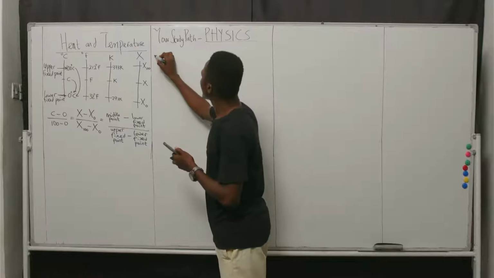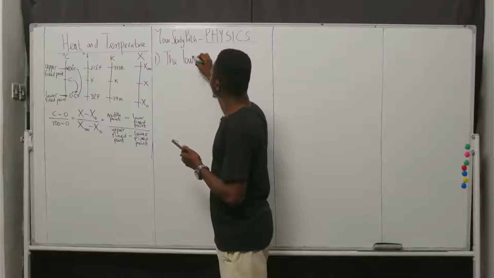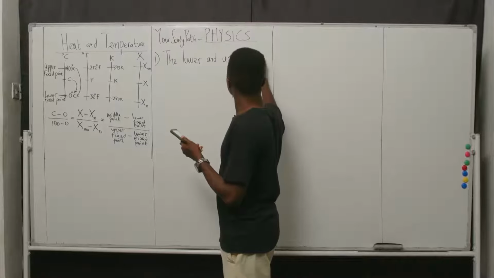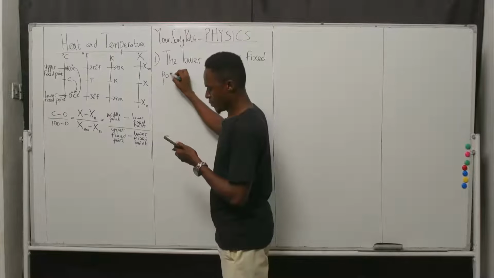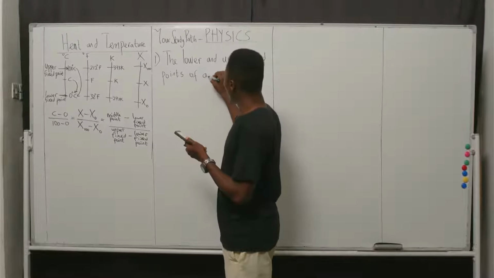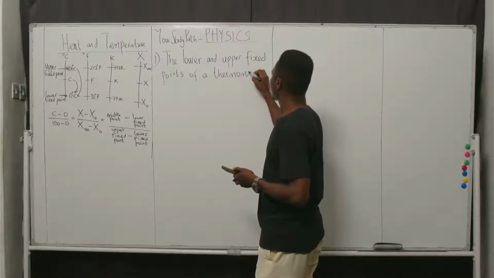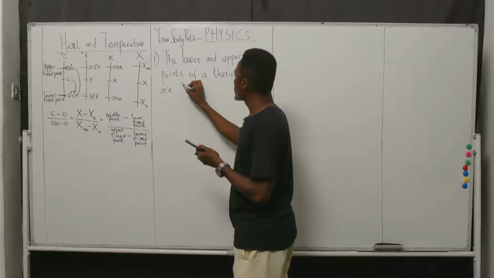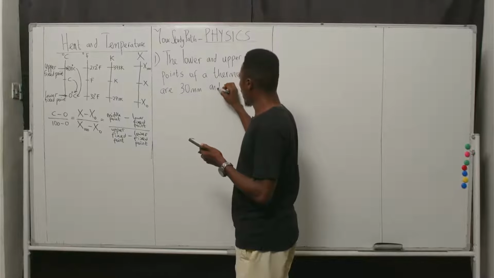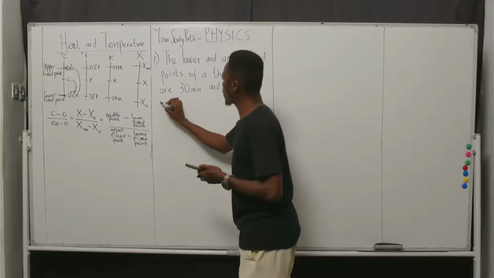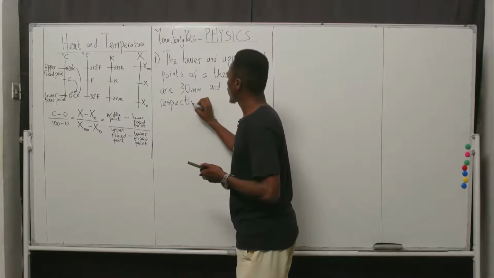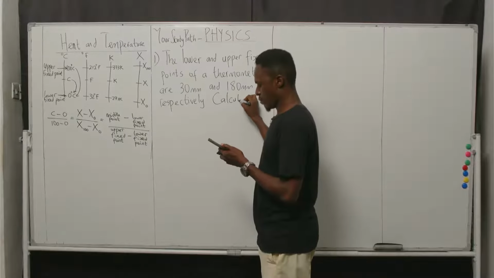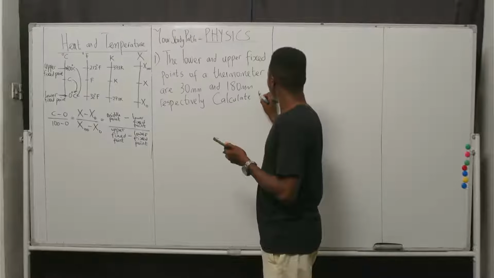Check this out. Question 1. The lower and upper fixed points of a thermometer are 30 millimeter and 180 millimeter, respectively.